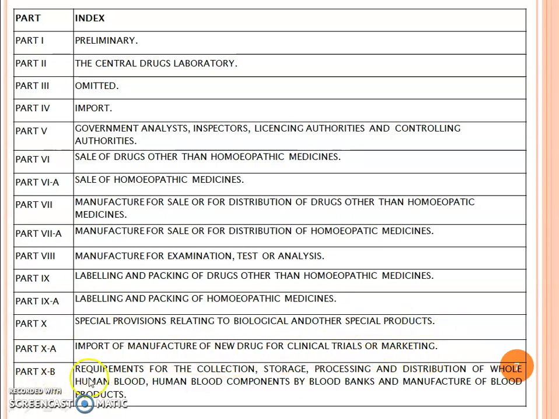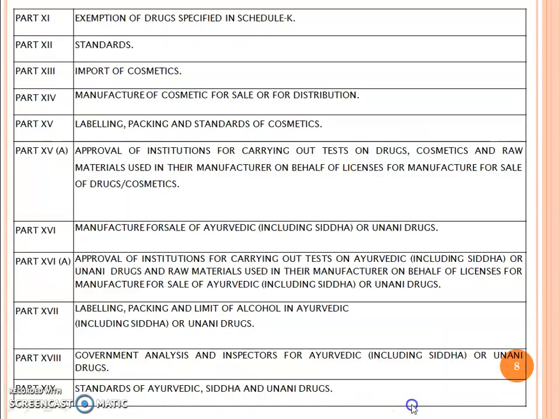Part 10b contains requirements for the collection, storage, processing and distribution of whole human blood components by blood banks and manufacture of blood products. Part 11 is exemption of drugs specified in Schedule K. Part 12 covers standards related to drugs and cosmetics. Part 13 contains import of cosmetics. Part 14 contains manufacture of cosmetics for sale or for distribution.